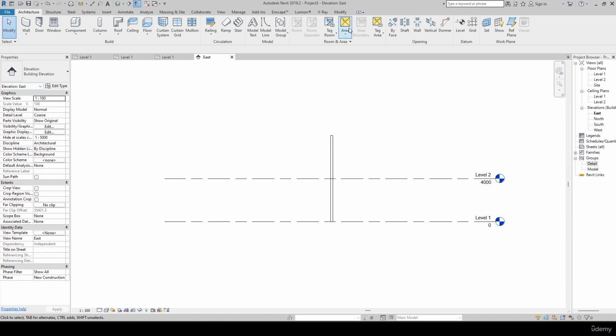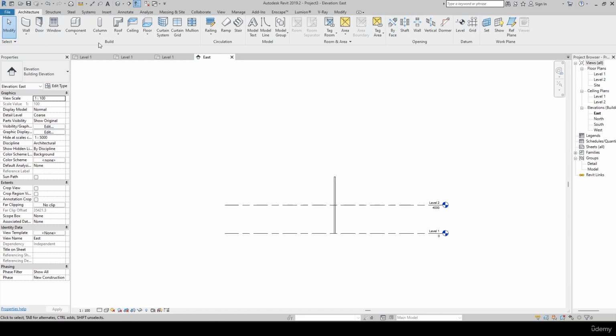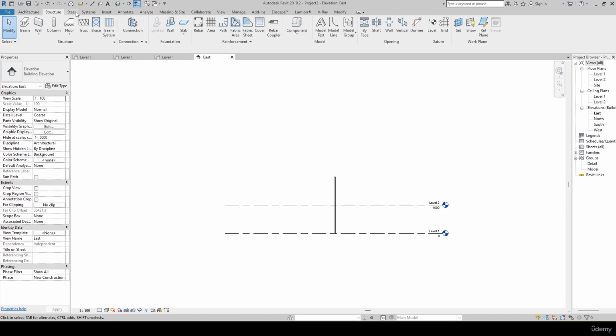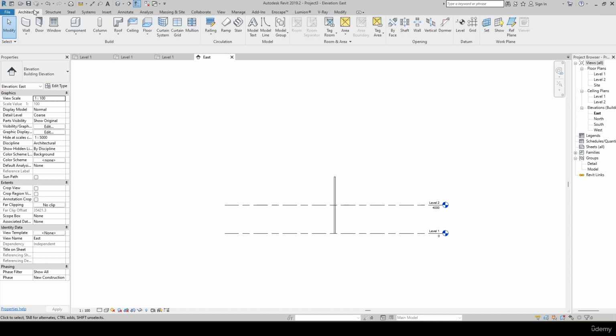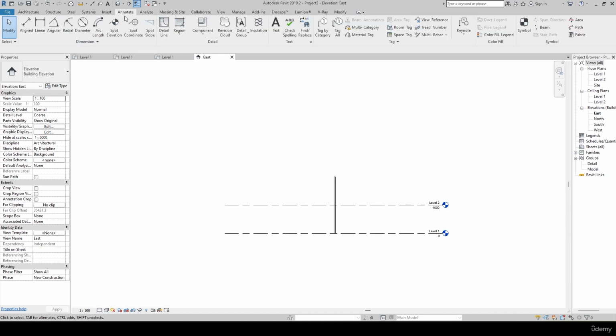At the top, you have the architectural panel, as well as the structure, steel, and systems. These are the major four tabs you have, where you can start the building modeling, right? Then the annotation. Here you can give details to the building objects.